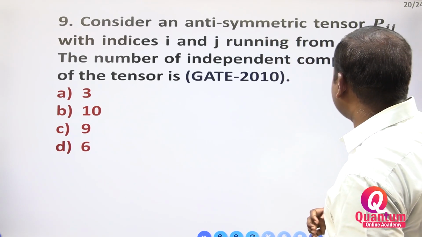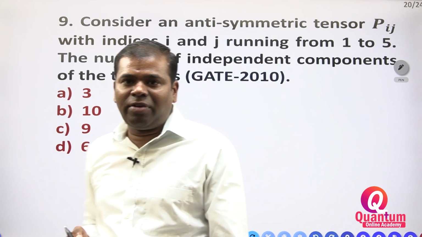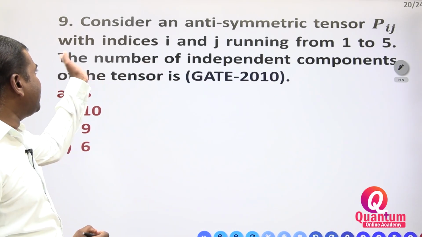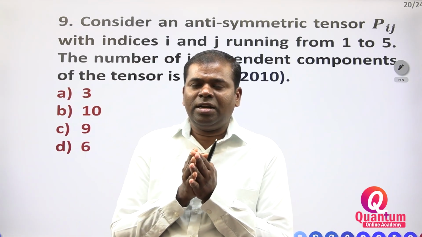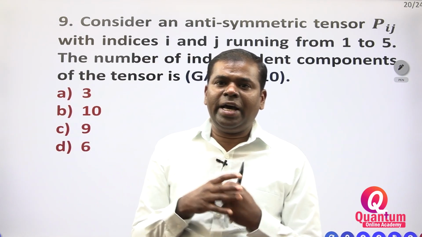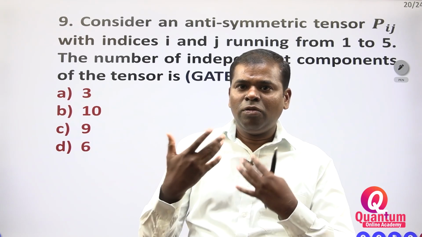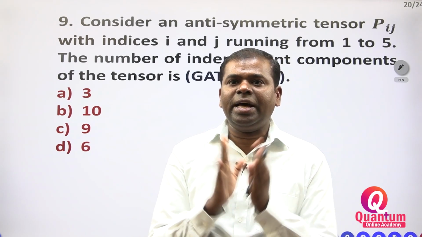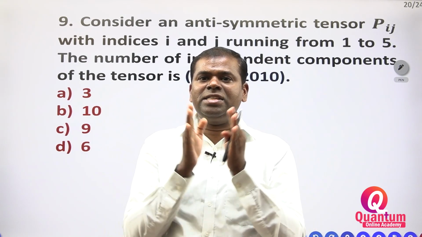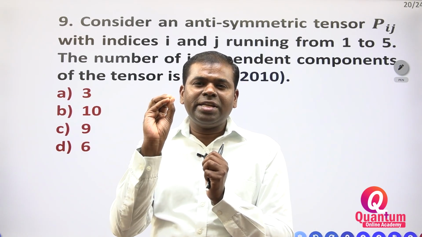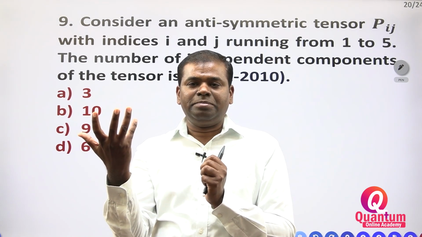Consider an anti-symmetric tensor. What is a tensor? Suppose you take a vector: one dimension, one direction, magnitude and direction is there, then we call it a vector. If you take a tensor, magnitude is there, but directions are many.